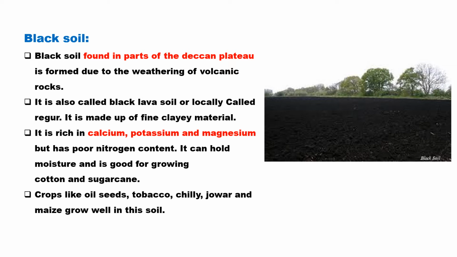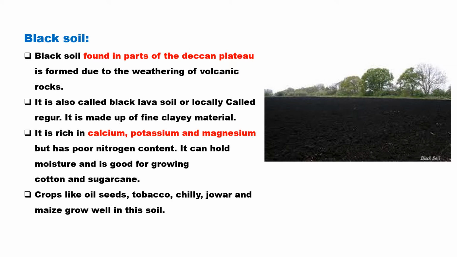And these kinds of soils are found in the northwestern parts. I mean, as I told you, in the peninsular area, that is Gujarat, Maharashtra, and parts of Madhya Pradesh. And this soil is rich in calcium, potassium, and magnesium.